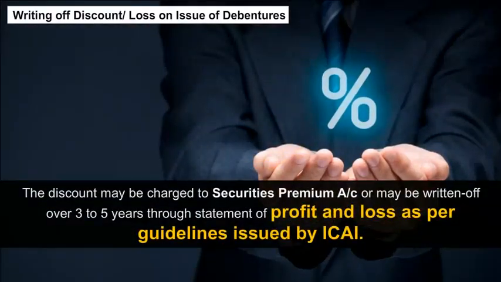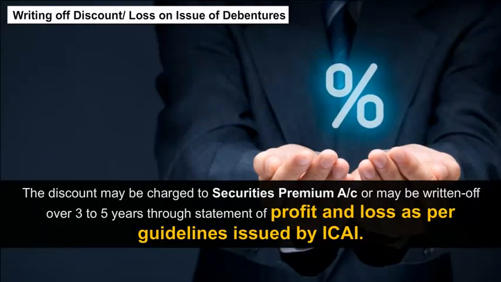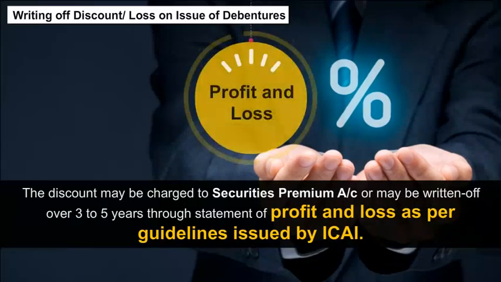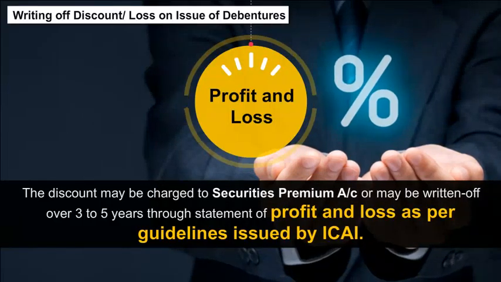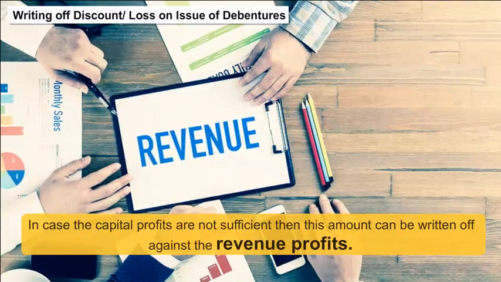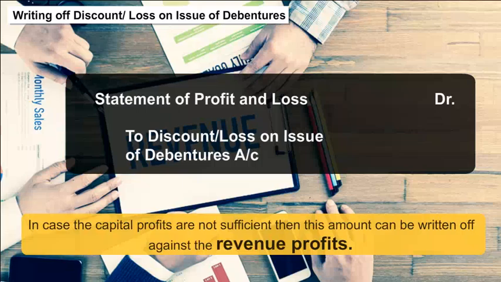The discount may be charged to securities premium account or may be written off over 3 to 5 years through statement of profit and loss as per guidelines issued by ICAI. In case the capital profits are not sufficient, then this amount can be written off against the revenue profits.